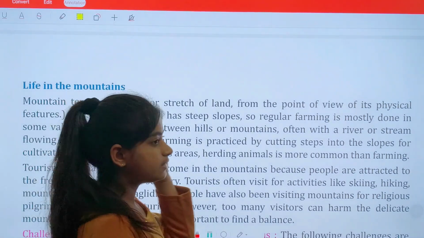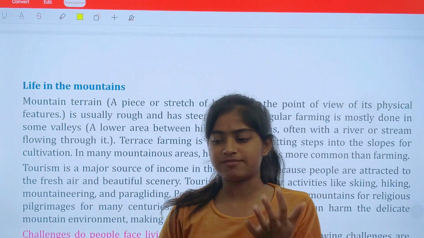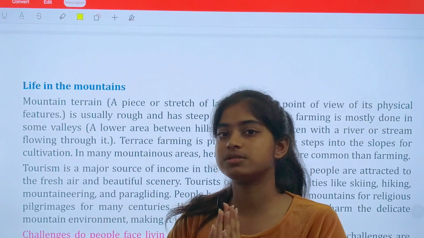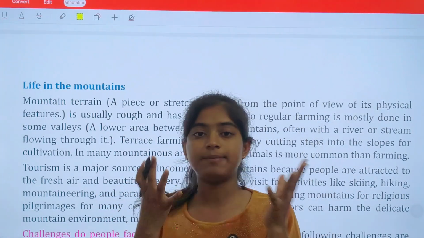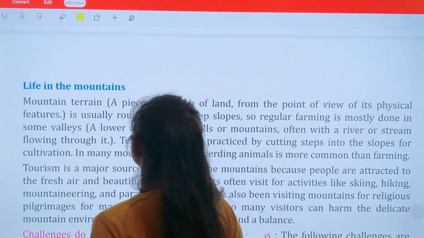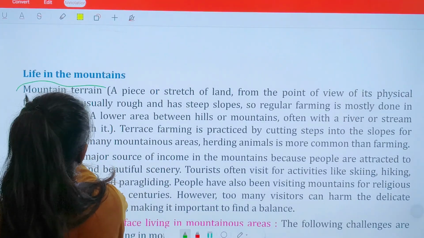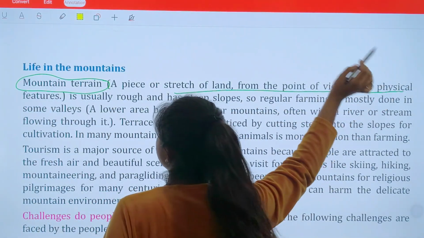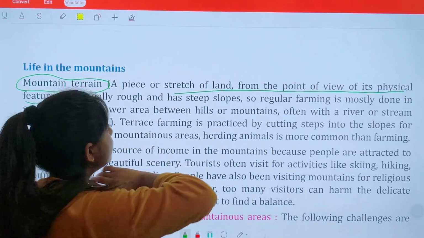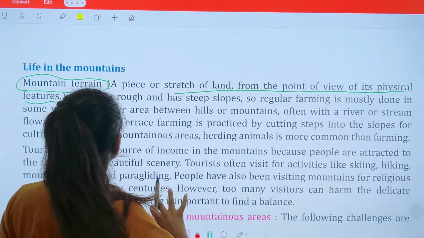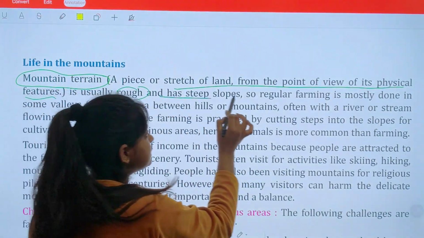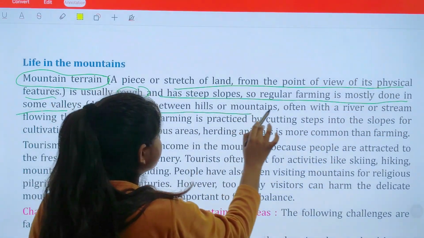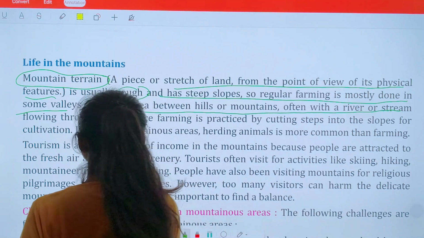Next, we have studied the atmosphere in the mountains, that if we go into deep forest, we will find many species of animals there. And now we are going to study life in the mountains. So mountain terrain. What does mountain terrain mean? It is a piece or stretch of land from the point of view of its physical features. This is called mountain terrain. It is usually rough and has steep slopes, so regular farming is mostly done in some valleys. A valley is a lower area between hills and mountains, often with a river or stream flowing through it.